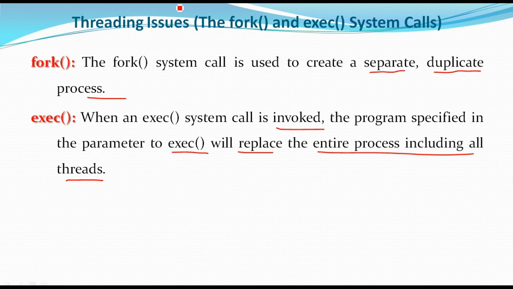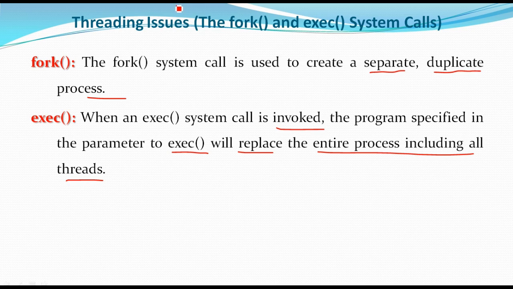Commonly, fork creates a process, while exec replaces the current process. Fork returns to both the parent and child, while exec does not return to parent and child. So fork is used to create a new process, and exec is often used to replace the process with a new process. I hope this is clear for fork and exec. Now let us move to threading issues.